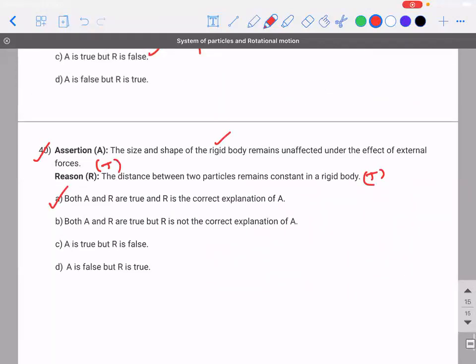So I'll do one thing. I'll share this assignment exactly with whatever I've written on top of it. All these annotations will come to you. You can have a look at it. Right? So I'm hoping that this chapter you guys are comfortable. We have covered all the models of problems. You will be able to answer? Yes, sir. Very good.